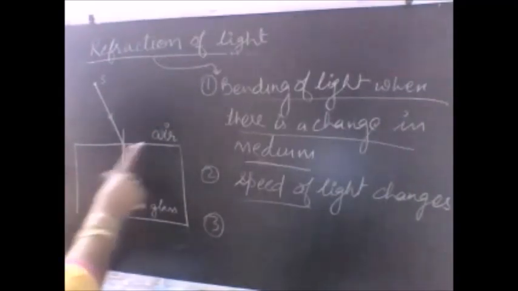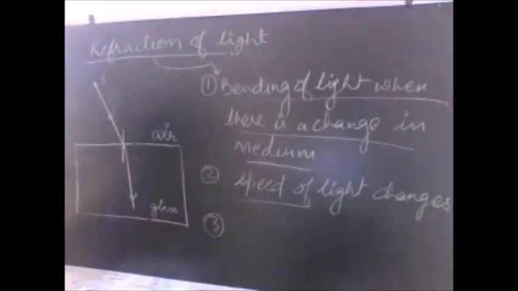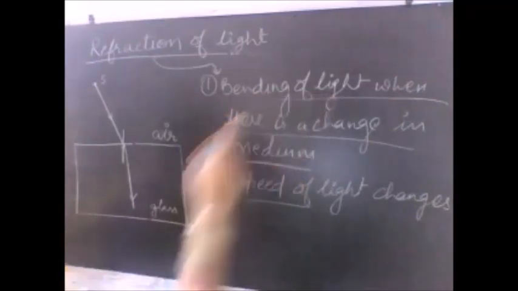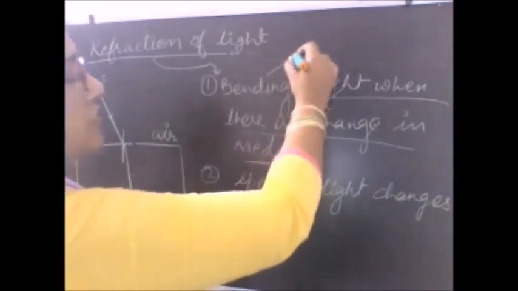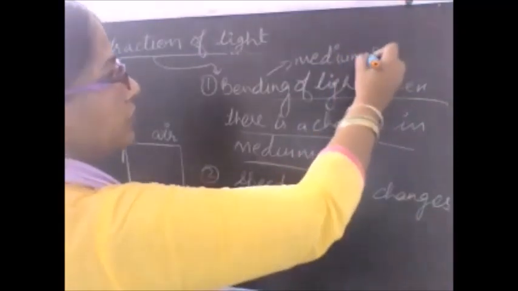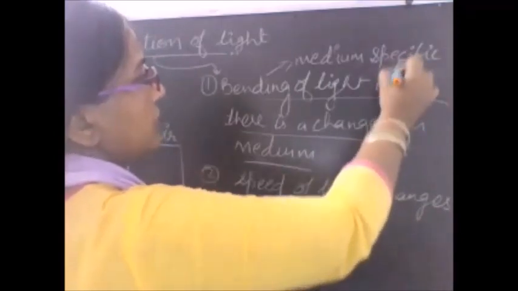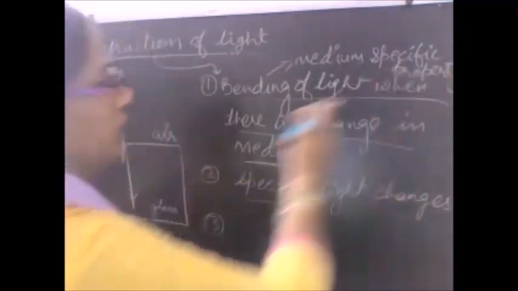For example, instead of glass, if I take a hollow slab filled with water, will the bending of light be the same as it was seen in the glass? It will be a little different. That means bending of light is a medium specific property. So if bending of light is a medium specific property, that means we can define a term which is medium specific. It is a medium specific property.